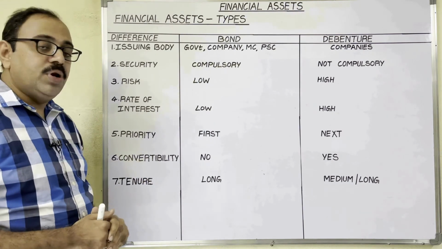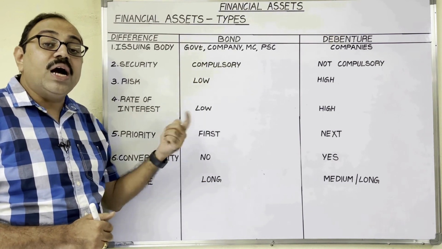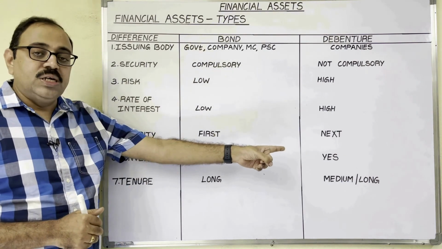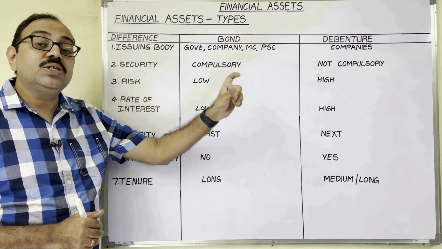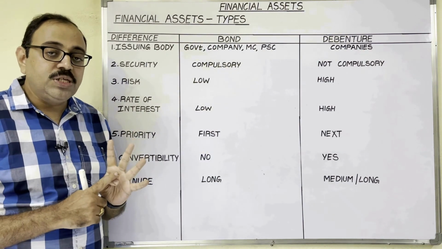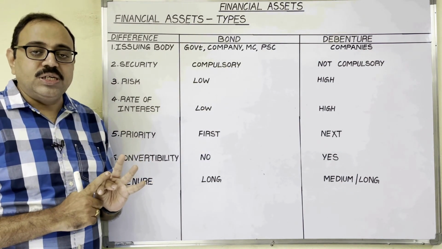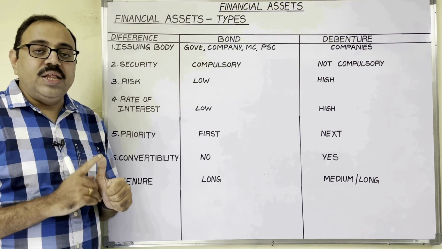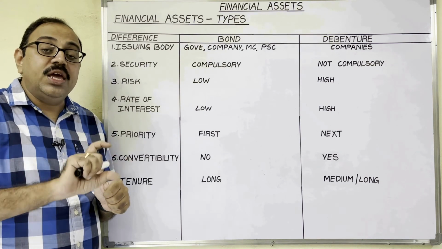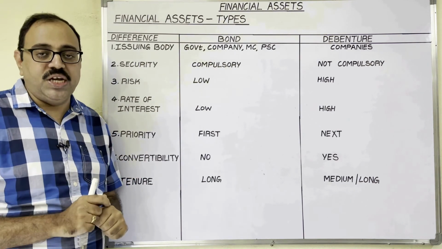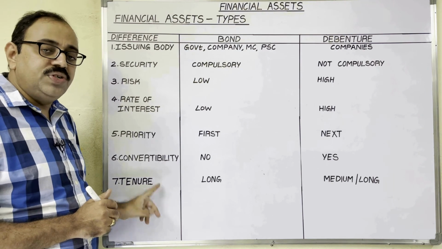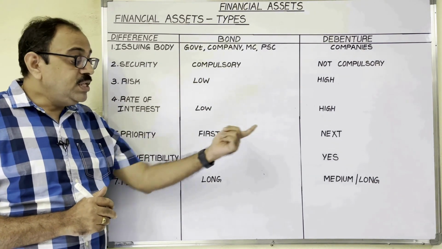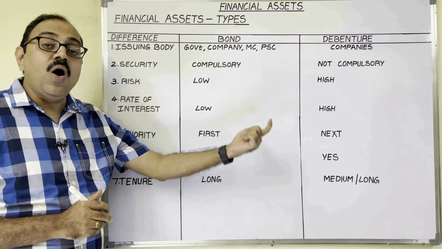Next, convertibility. Bonds cannot be converted into another form of security, but debentures, based on convertibility, debentures are of two types: convertible debentures, non-convertible debentures. If debenture holder purchases a convertible debentures, then after a specific period, he can convert that debenture into equity share. Next, tenure. Generally, bonds are issued for a long period, but debentures may be issued for medium or long period.